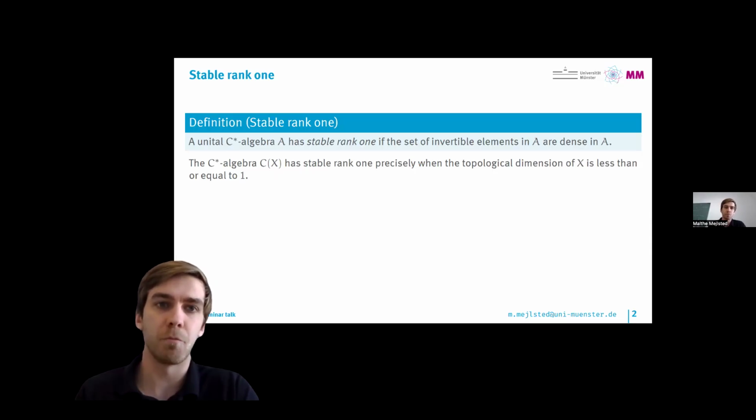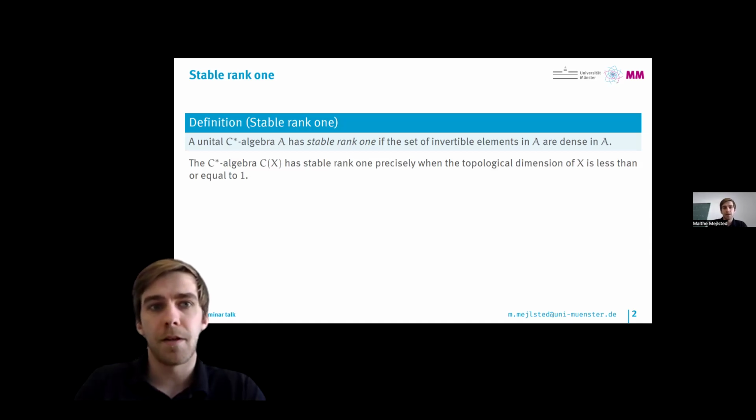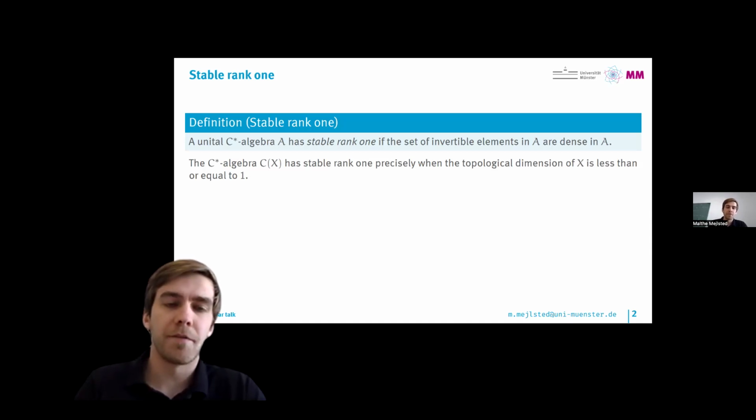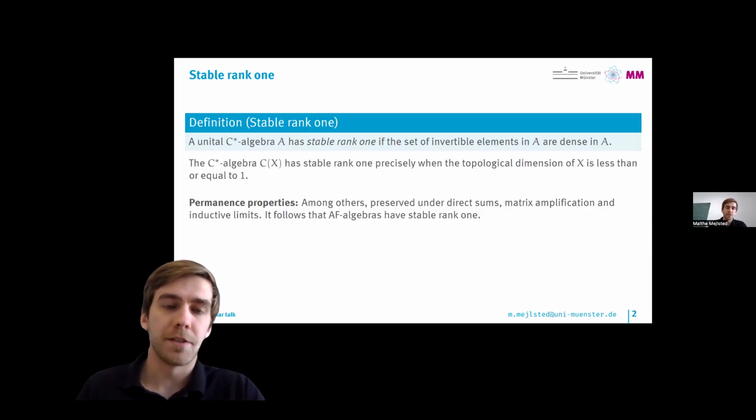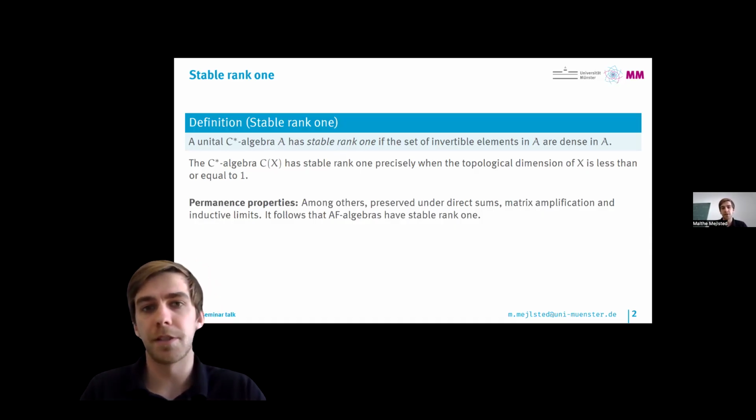You also have real rank as another one, but this one is a very suitable notion for certain types of constructions. There's also a more general formula for the stable rank and the relationship between stable rank and the topological dimension of a space. But this stable rank 1 case is very special and has a lot of relations to other areas of C-star algebras. This condition has a lot of nice permanence properties. Among others, it's preserved under direct sums, matrix amplifications, and inductive limits.